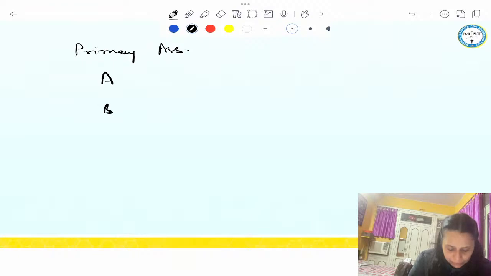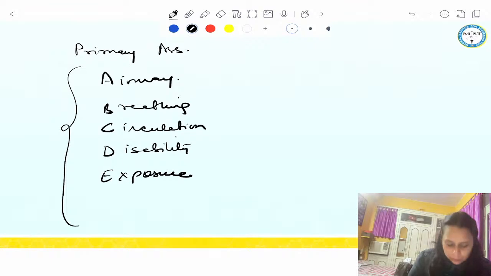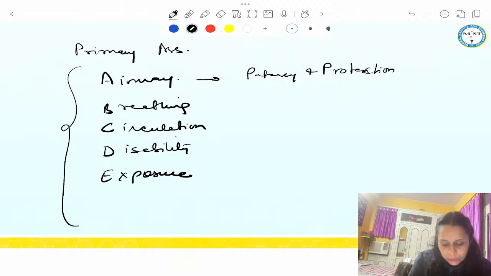A, B, C, D, E. This is the primary assessment. A for airway, B for breathing, C for circulation, D for disability, E for exposure. In airway, what do we do? We assess the patient and we see whether the airway is patent or not. Patency and protection. We see the airway is patent or not and it is protected or not.